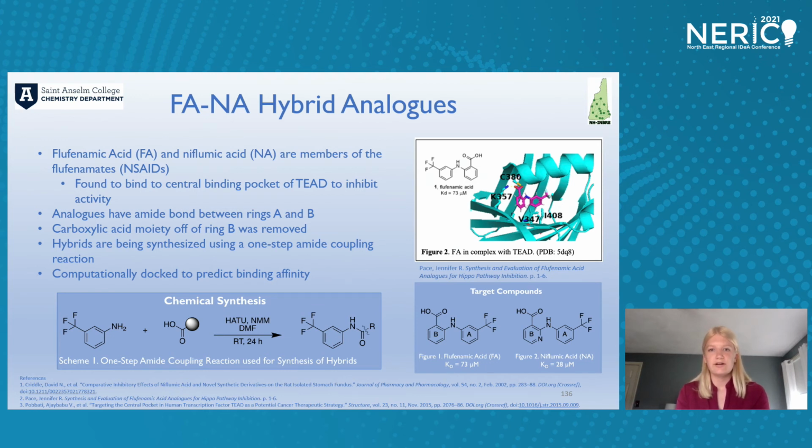So my proposed hybrid analogs contain an amide bond between rings A and B, and the carboxylic acid moiety off of ring B was removed in order to get rid of any off-target side effects from binding with cyclooxygenase. These hybrids are currently being synthesized in the lab using a one-step amide coupling reaction, and some of the analogs have been computationally docked to predict their binding affinities with TEAD. Next slide, please.